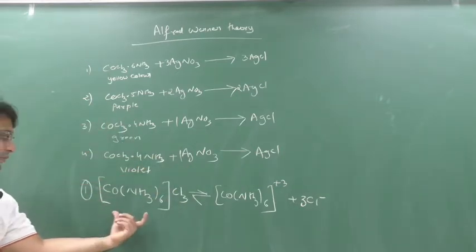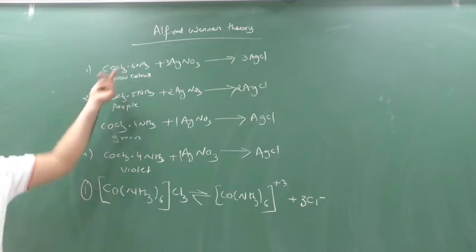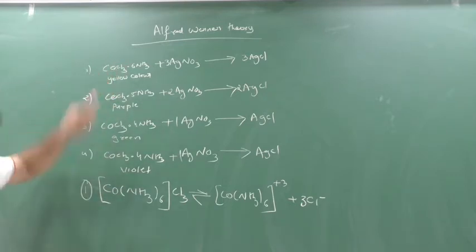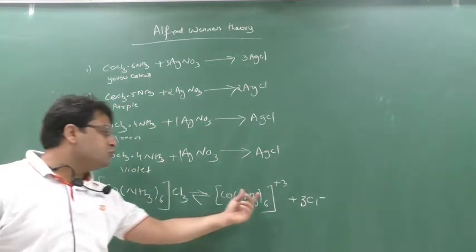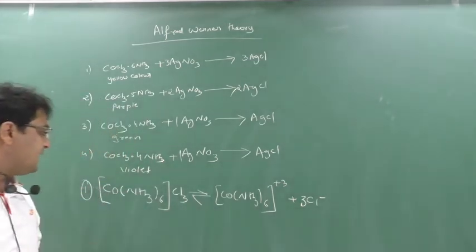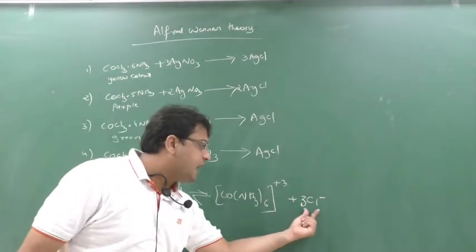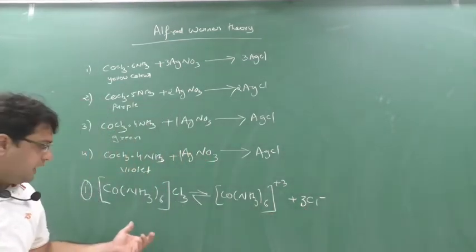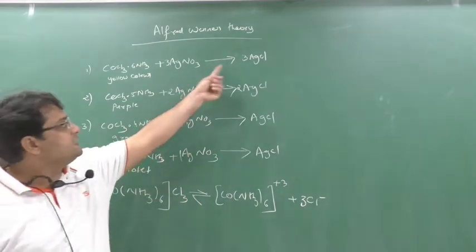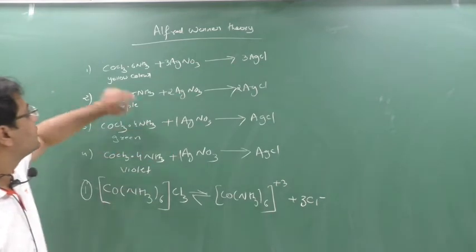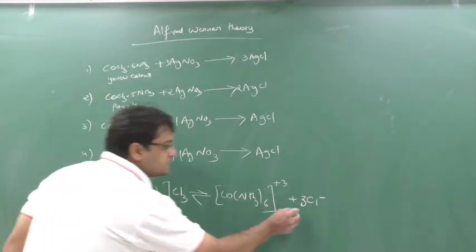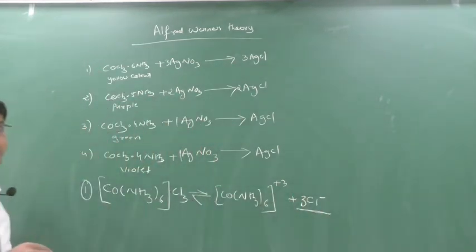Actually this is the formula of CoCl3·6 ammonia, not the other formula. And when you see this formula, actually this is a coordination compound. So when you do the ionization, you will find that 3 chloride ions are associated to form 3 AgCl. So that's why 3 AgCl is formed, because here 3 chlorine has been dissociated. 3 chloride has been dissociated.